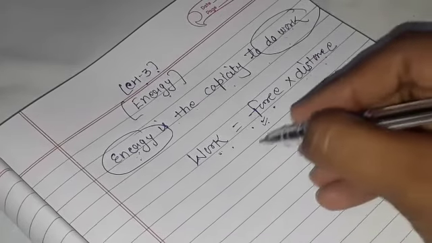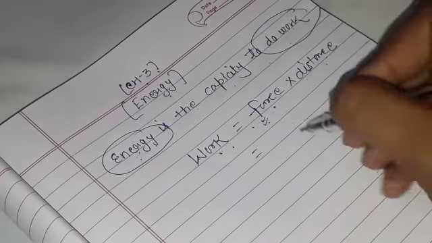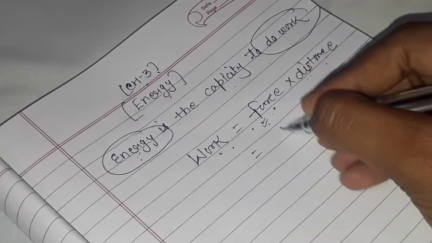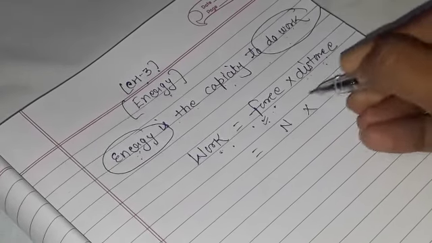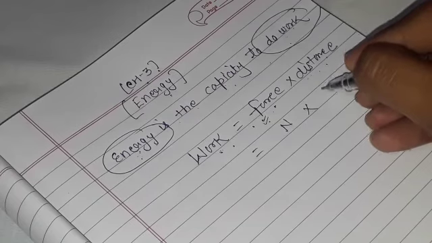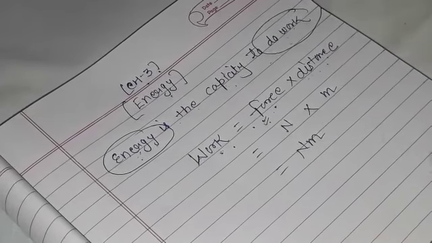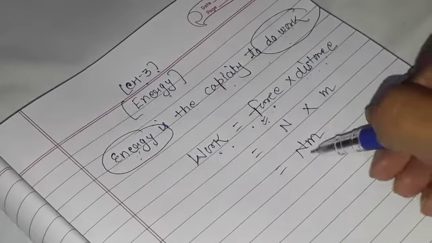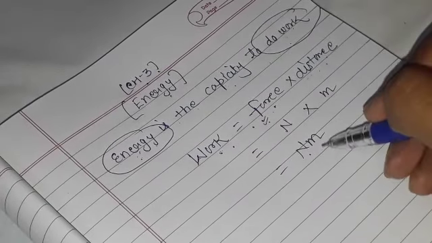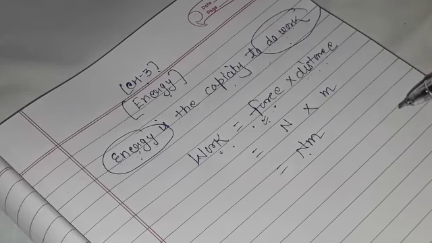Now class, you all know the unit of force is Newton and the unit of distance is meter. So the unit of work is Newton meter. It is the SI unit of work.